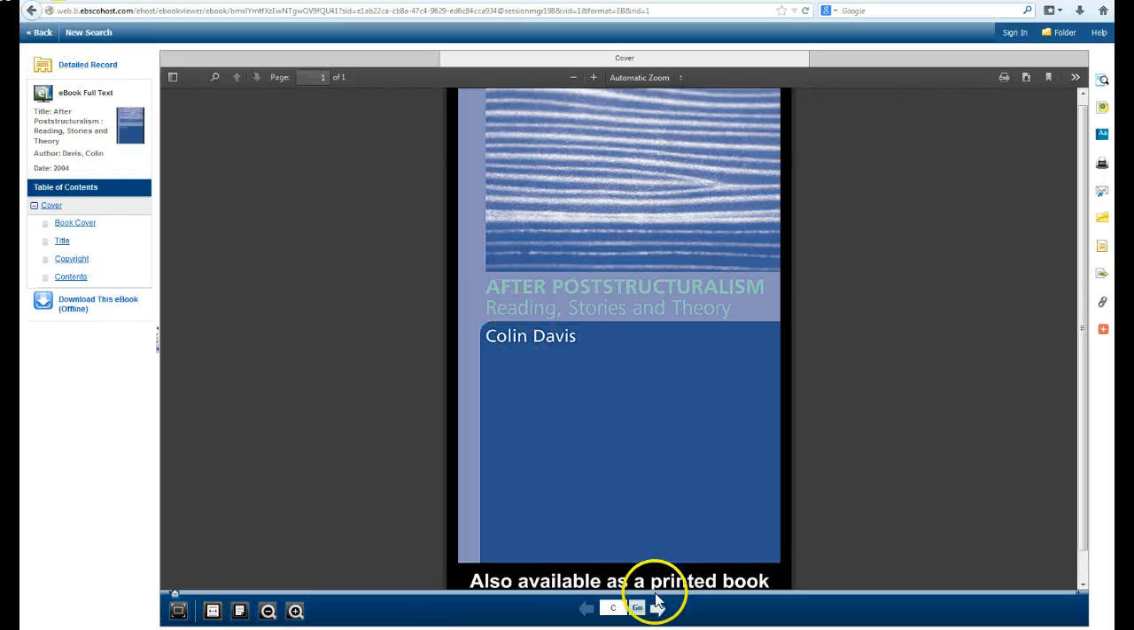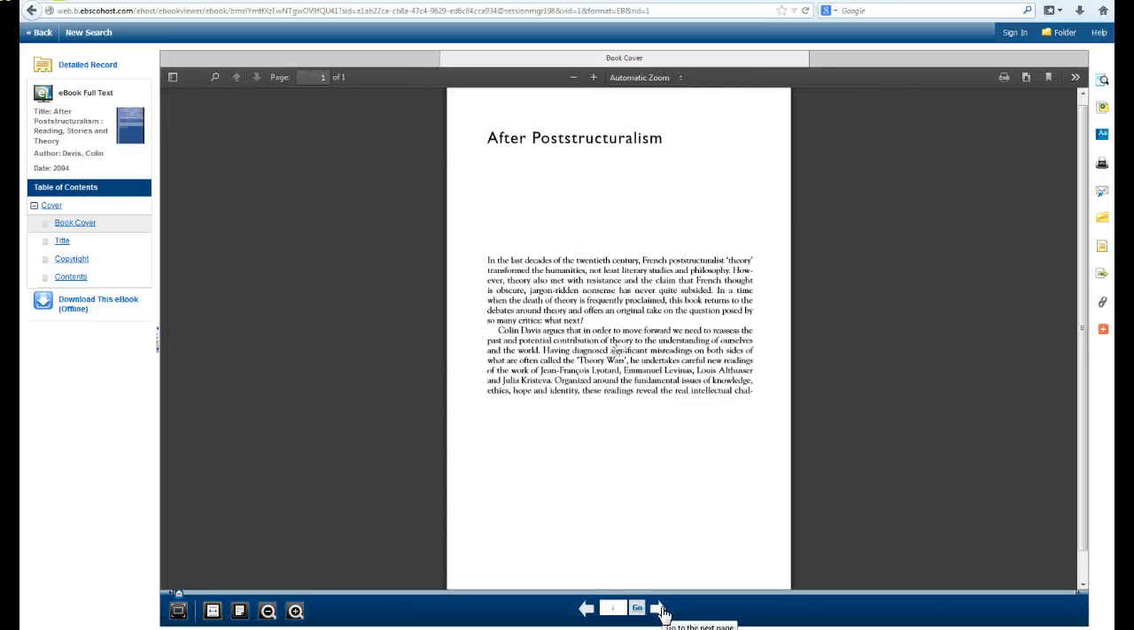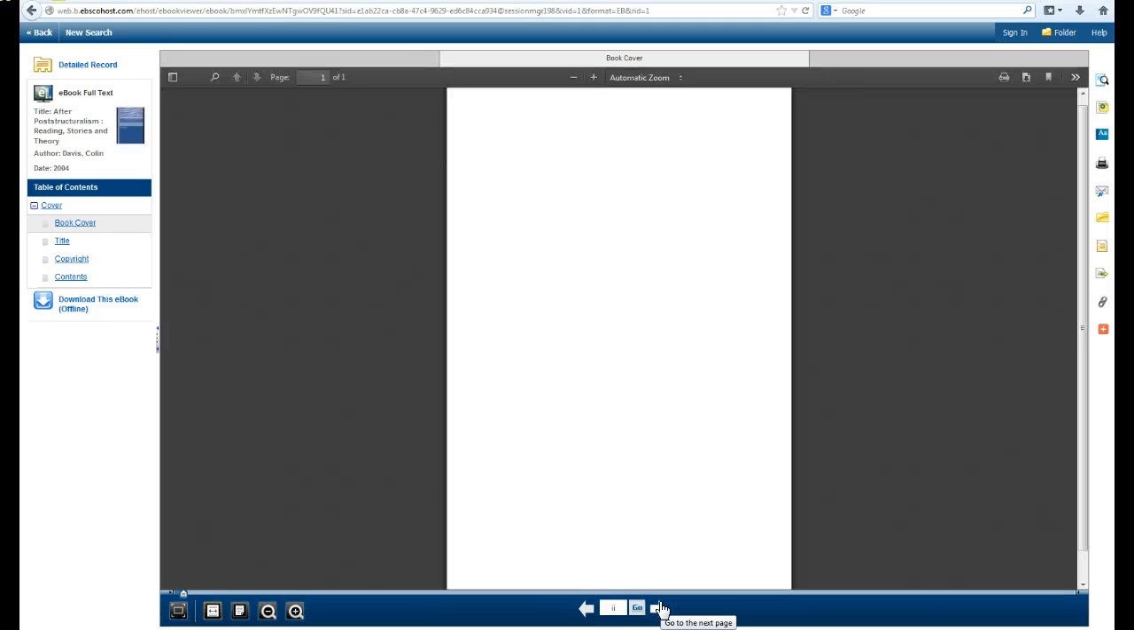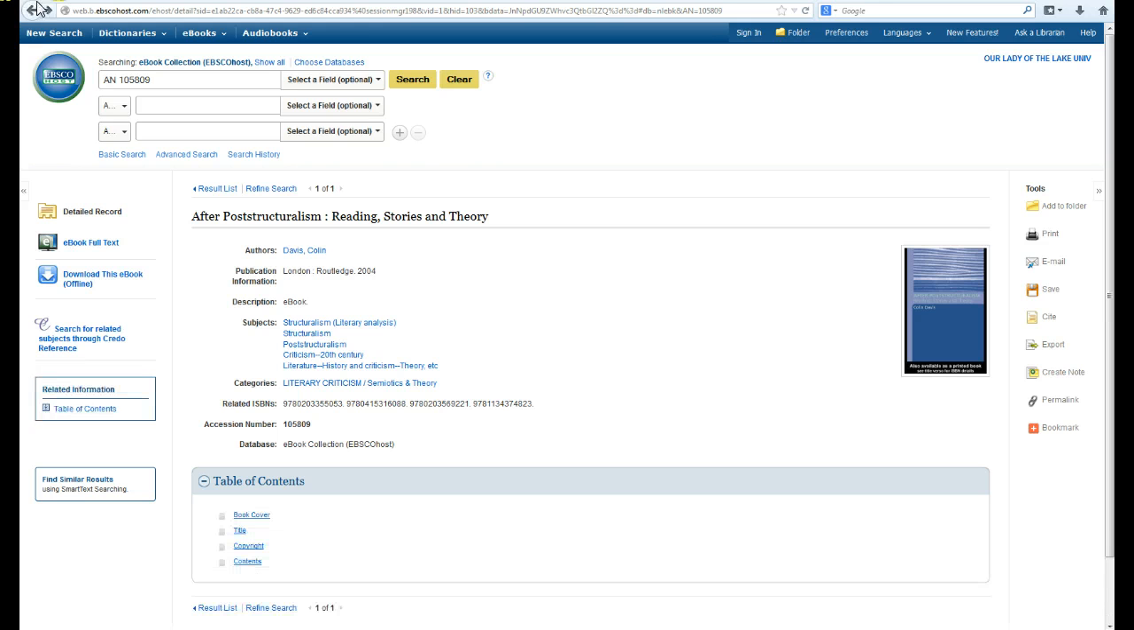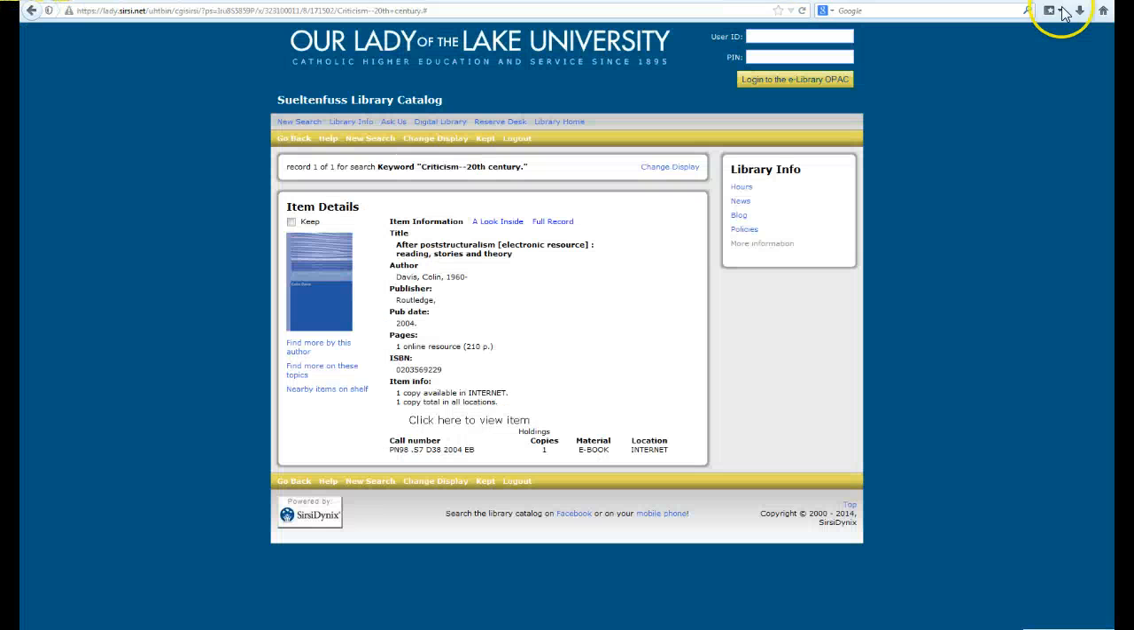It would open up this book. I can go page by page on it. You can see how that works. So I just wanted you to be familiar with an ebook in case you had not had access to that before. Okay, so let's go back. You see it's an EBSCO product, our ebooks.